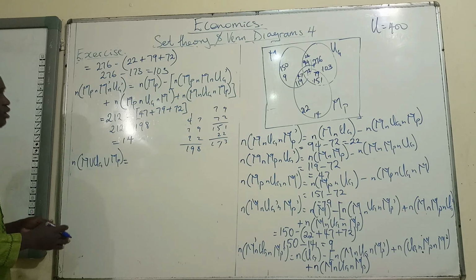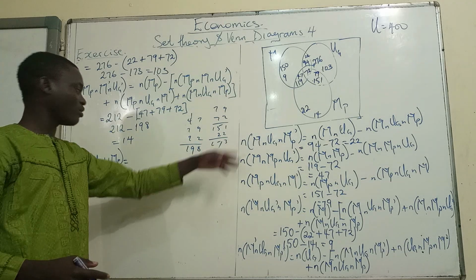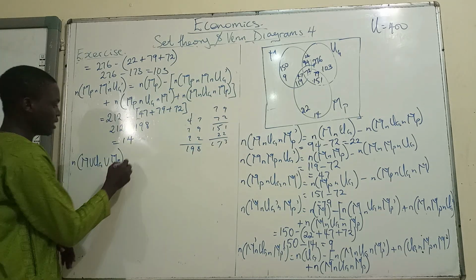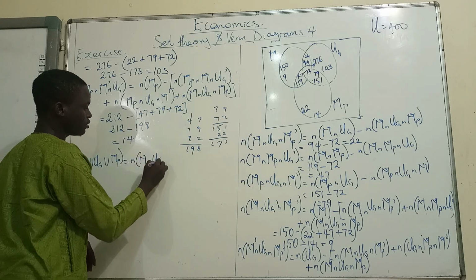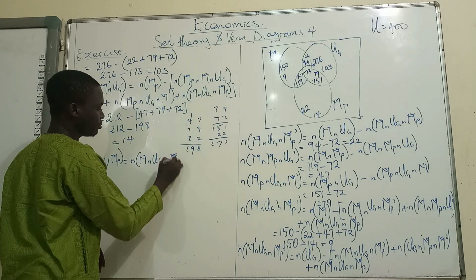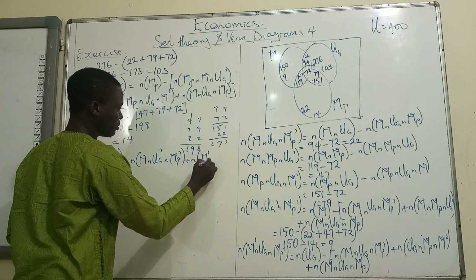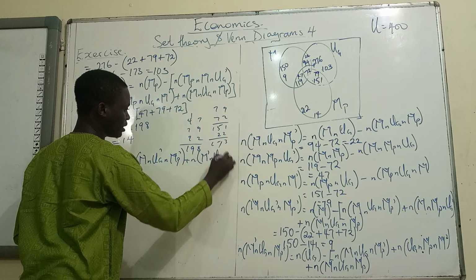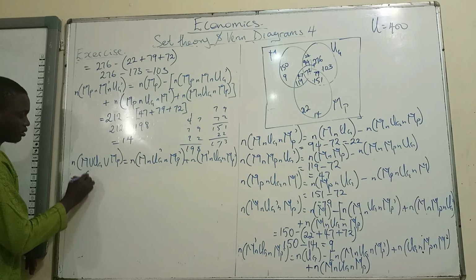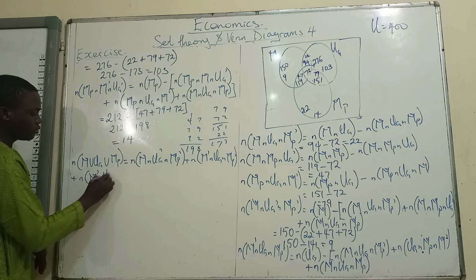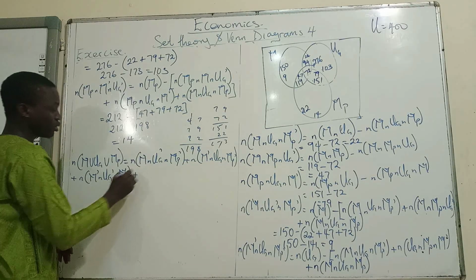Do I need to write all of the notations again? Because the notation will just be cardinality of M only. Let me just write it. So we're having cardinality of M intersection UG prime intersection MP prime, plus cardinality of M prime intersection UG intersection MP prime. So these are people that belong to just one category, plus the cardinality of M prime intersection UG prime intersection MP. These are married persons only. So we are done with people that belong to one of the categories only.